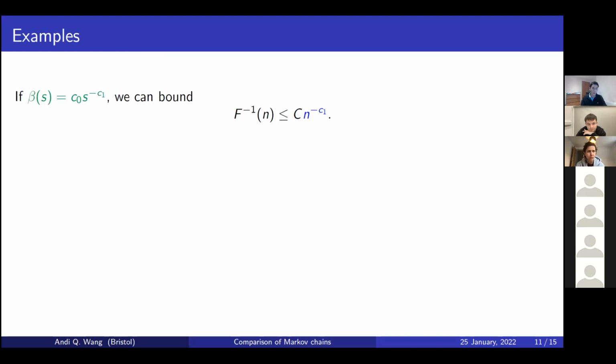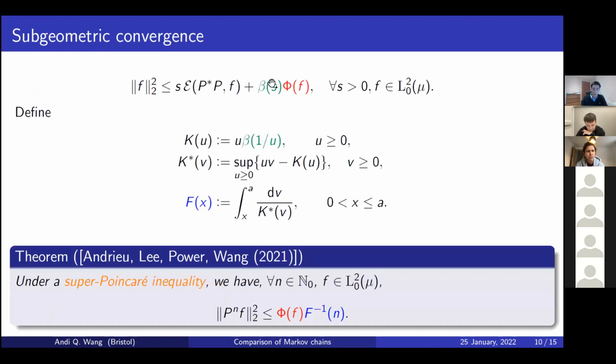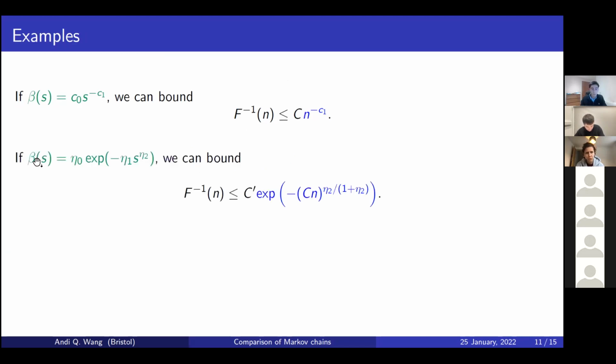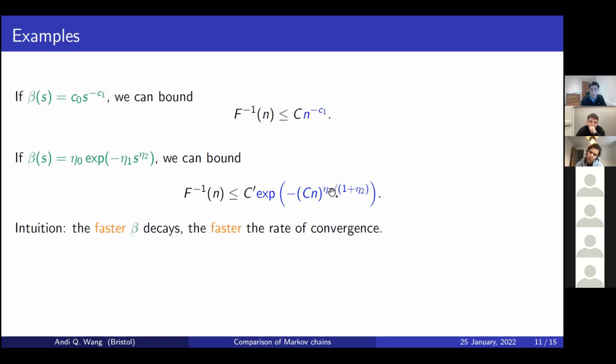Okay, so now let me give you some actual examples. So remember, this beta function is crucial. If this beta is, say, going down like a polynomial, then it turns out you crank the handle in this proof I just did, and the f inverse is polynomial at the same rate. If beta goes down a bit faster, like an exponential, you'll get an almost exponential convergence rate in the f inverse because this exponent is less than 1.